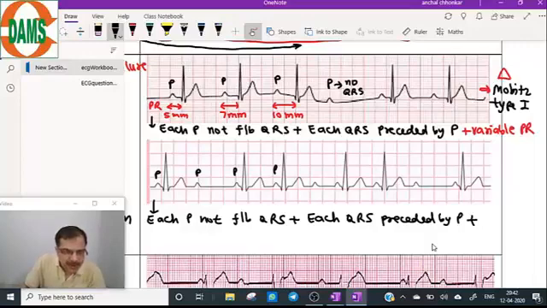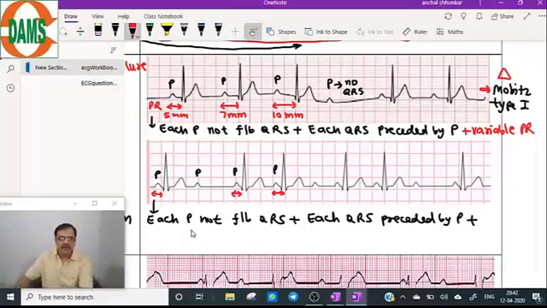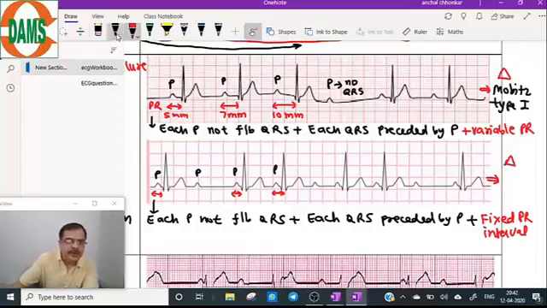So this is a common finding between Mobitz 1 and Mobitz 2. Let's see the PR interval. So the PR interval here is fixed. And this makes the diagnosis of Mobitz type 2.